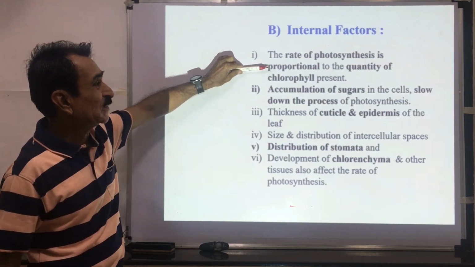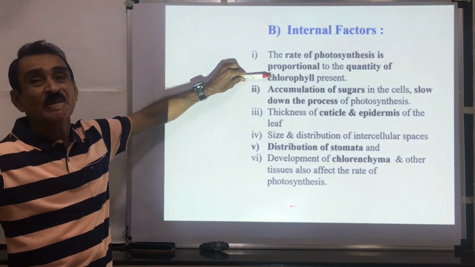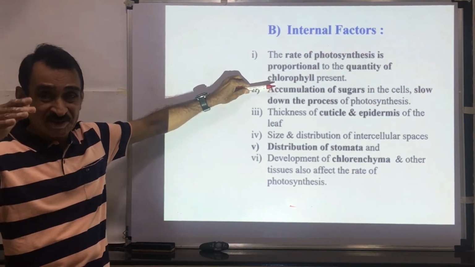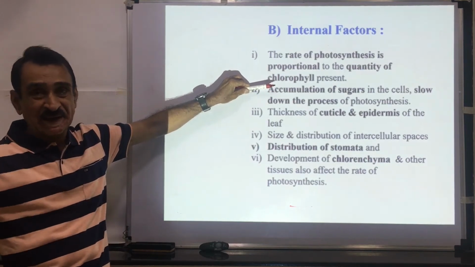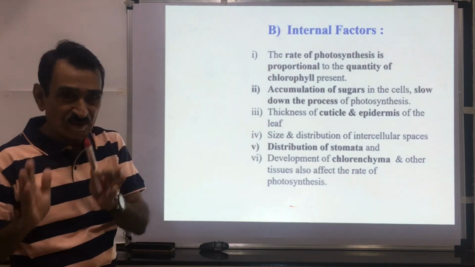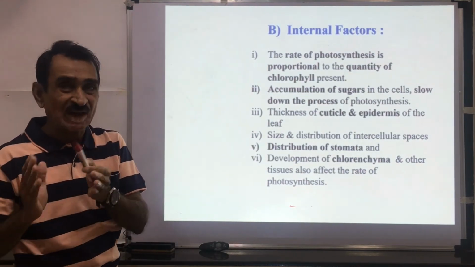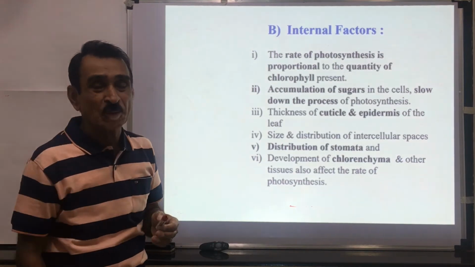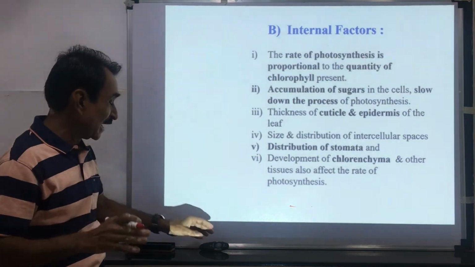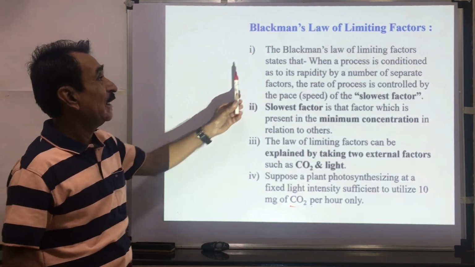Rate of photosynthesis is proportional to the quantity of chlorophyll. If more chlorophyll, more photosynthesis. Accumulation of sugars: if more sugars are accumulated, the rate of photosynthesis goes down. Thickness of the cuticle and epidermis are also important. Size and distribution of stomata are also important. If more stomata are present, more CO2 will be absorbed. So all these are the internal factors that affect the process of photosynthesis.